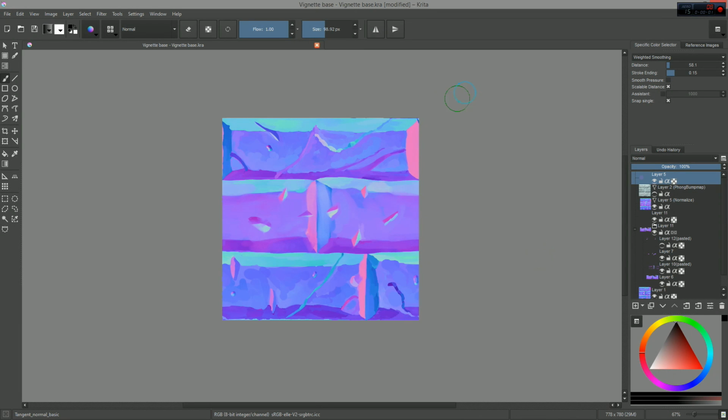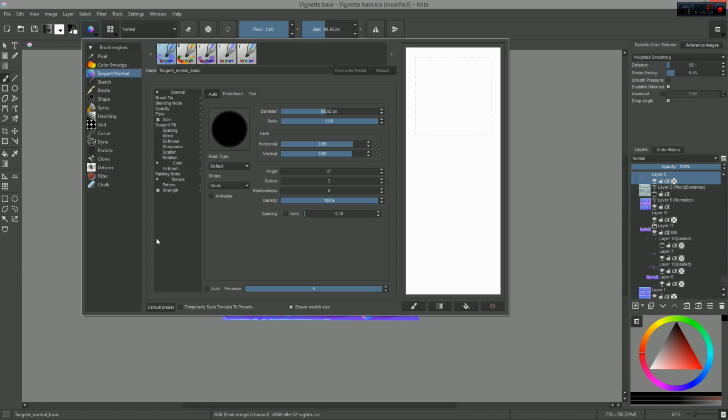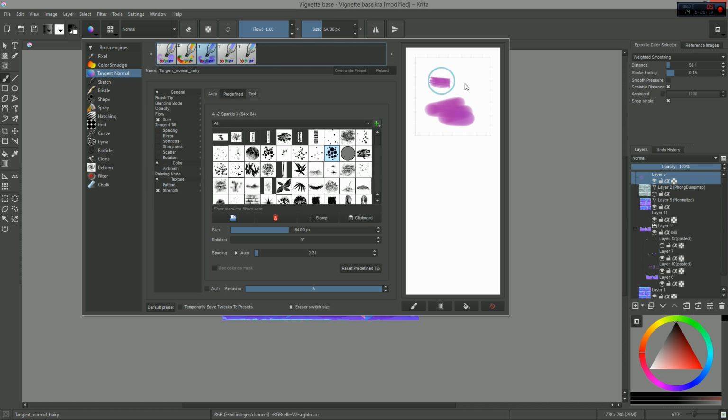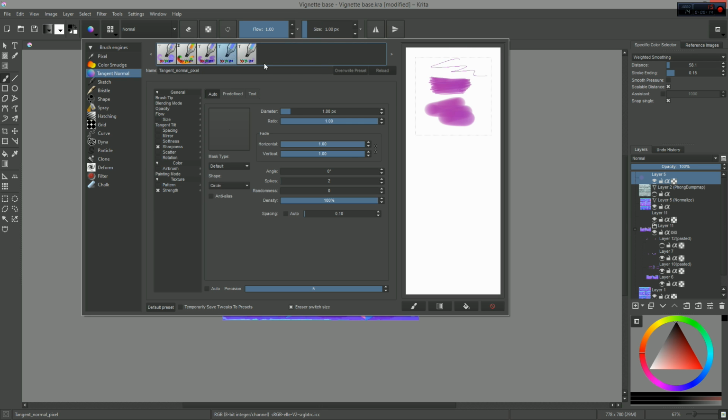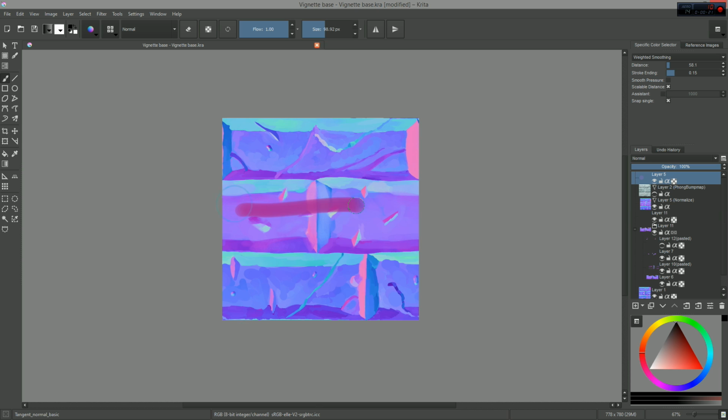In order to find the brush presets, just click on the Edit Brush Settings icon and select the Tangent Normal engine in the left column. The built-in tools are pretty simple. You have a round brush, a hairy brush, a pixel art brush, and another version of the basic round brush with the white channel inverted. These presets draw tangent space normal map data. The 5th brush preset, with different colors, is a UV offset brush. It works differently from the others. It draws 2-dimensional vectors based on the direction of your strokes.